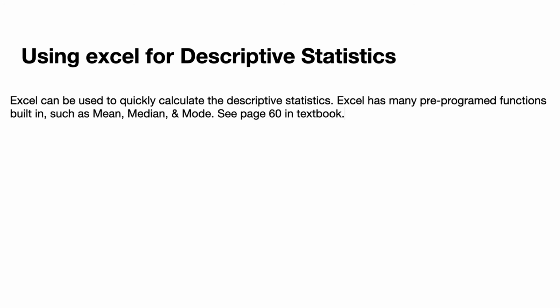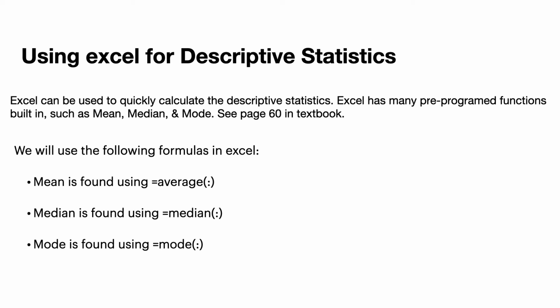All right, next thing is how can we use Excel with descriptive statistics? Excel can be used quickly to calculate descriptive statistics. Excel has many pre-programmed functions built in, such as the mean, median, and mode. See page 60 in the textbook. All right, but I'm going to focus on a few. For the mean, we can type in equal sign, average, open parenthesis, the data range with a colon, close parenthesis, and it'll actually calculate it for us, which is awesome.